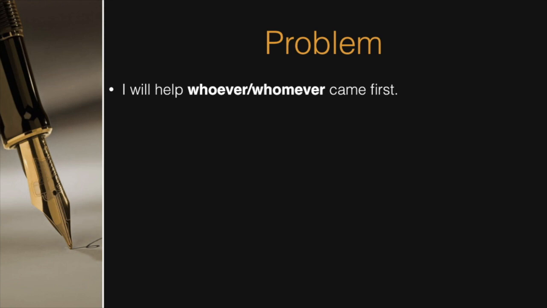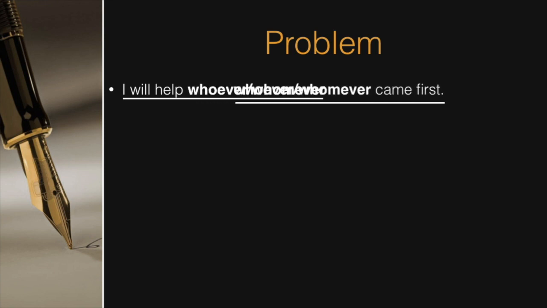I will help whoever or whomever came first. Notice we can split it into two parts, each of which can contain whoever or whomever. That is, I will help whoever or whomever, and whoever or whomever came first. We really can't prefer one over the other, so let's tackle both of them as separate sentences.